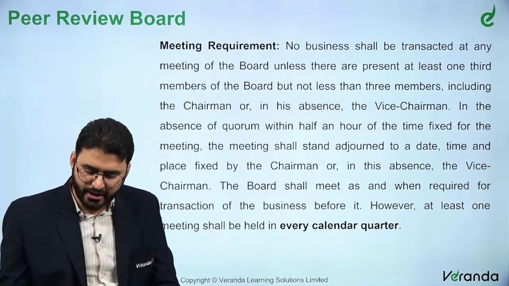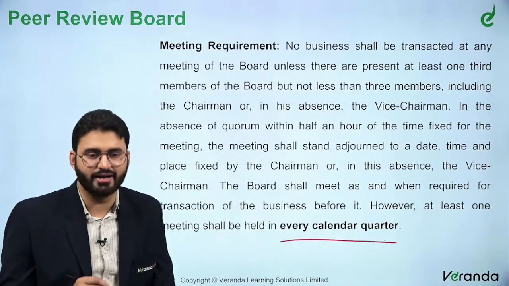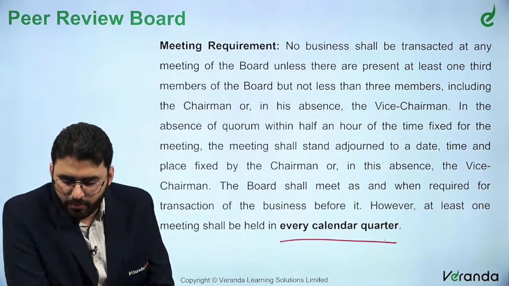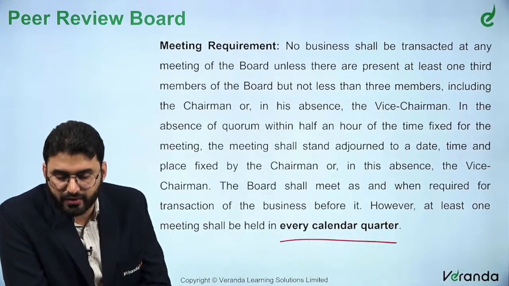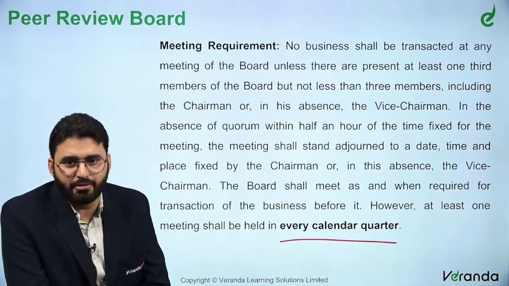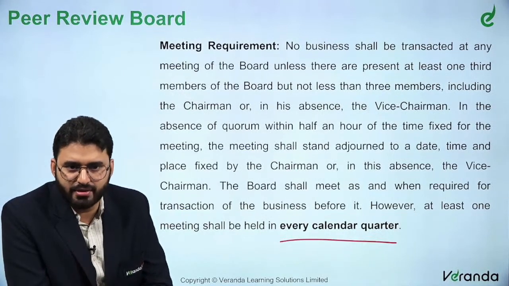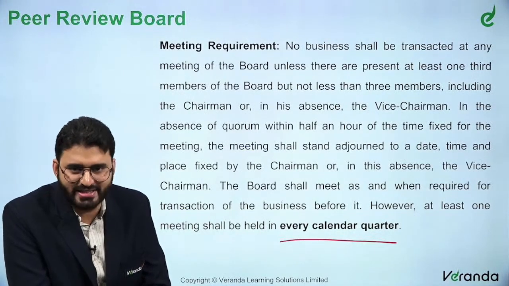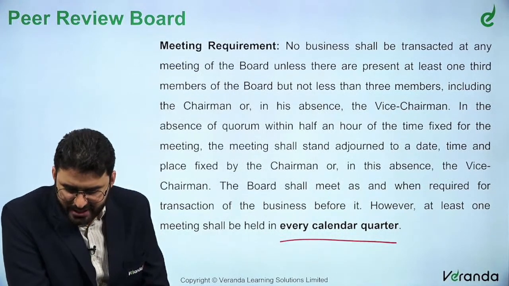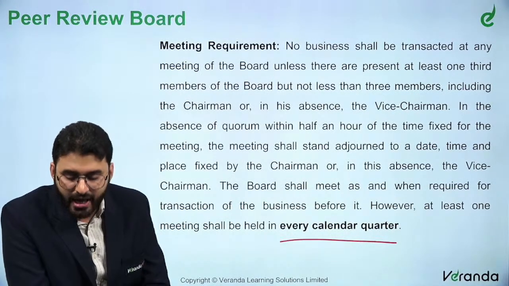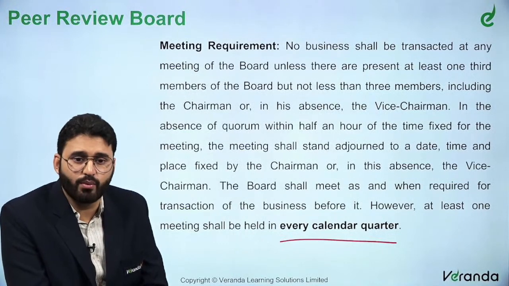That's the area. Here the only change is every calendar quarter. No business shall be transacted at any meeting of the board unless there are present at least 1/3 of the members of the board, but not less than 3 members, including the chairman or in his absence the vice chairman. In the absence of quorum within half an hour of the time fixed, the meeting shall stand adjourned to a date, time and place fixed by the chairman or in his absence the vice chairman.